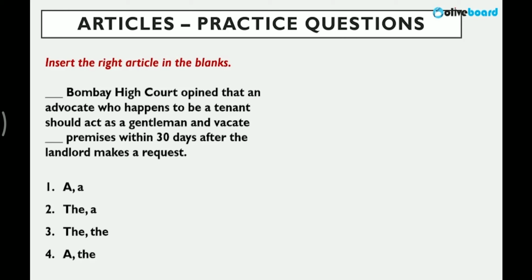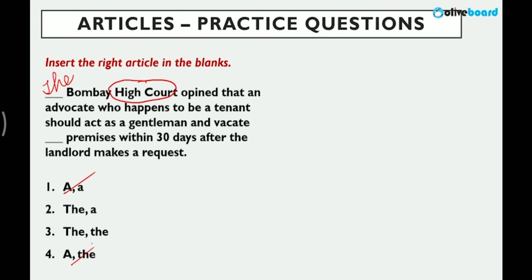Next, Bombay High Court opined, means had an opinion, gave an opinion, that an advocate who happens to be a tenant should act as a gentleman and vacate premises within 30 days after the landlord makes a request. Here, obviously, we are referring to a particular High Court, a specific one. So the will be used. Specific case here, something specific we are referring to, Bombay High Court, the. For sure, this will come. So this option is cancelled.